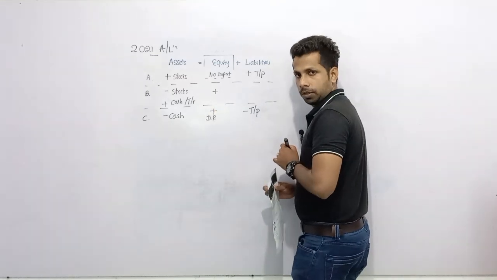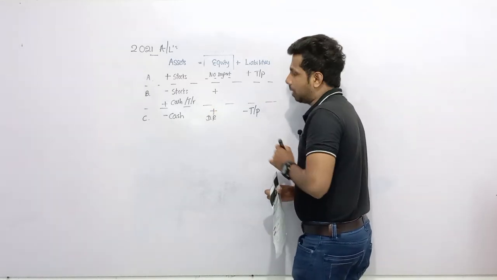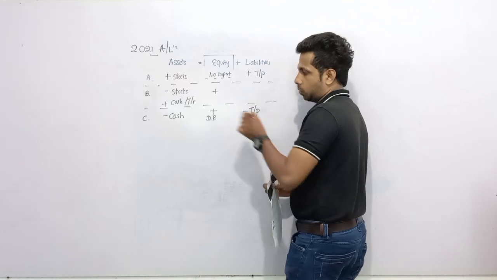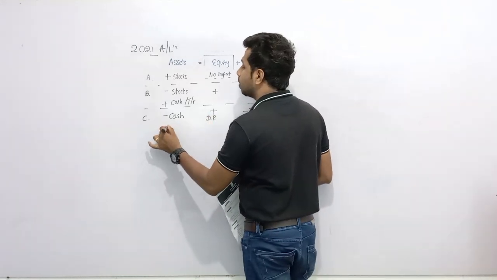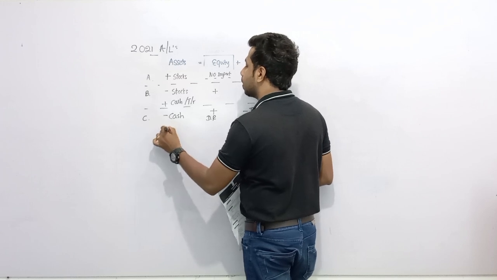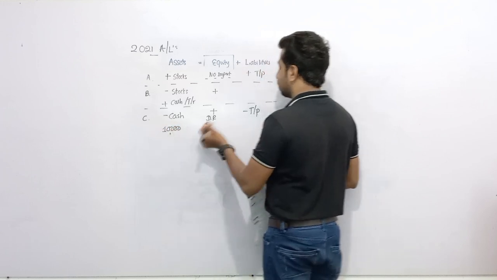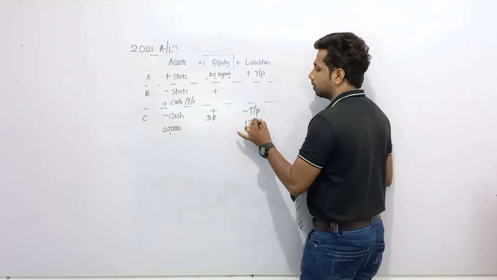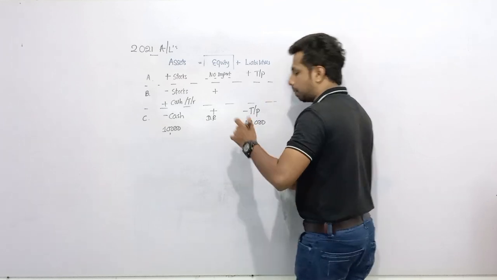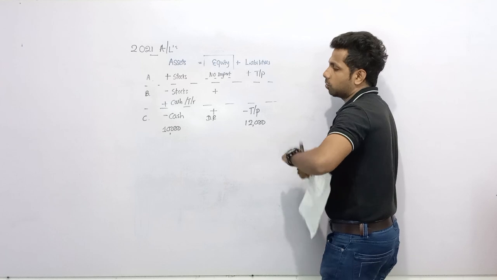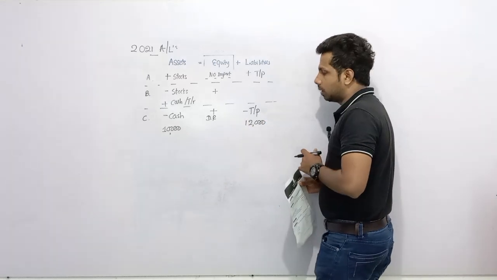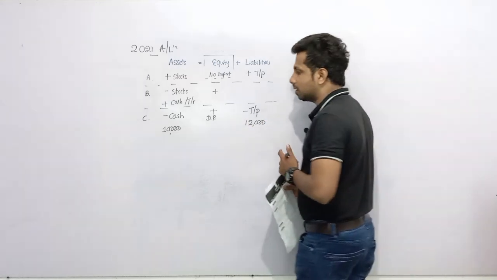What is the reason? Discount received. I can explain this, my dear children, by using figures. Just assume we paid 10,000 to creditors, but the creditors decreased by 12,000. That means by paying 10,000, we settled a trade payable of 12,000, right? So the other 2,000 was received as a discount.